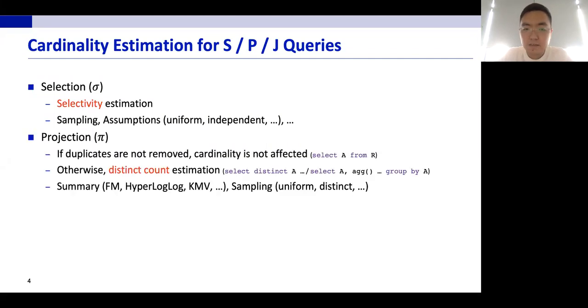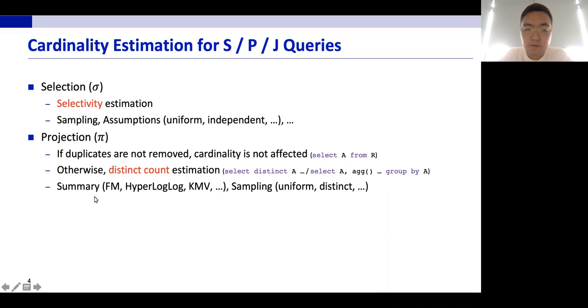For projection, the definition is a bit different in SQL versus in relational algebra. In SQL, a select operator does not automatically remove duplicates. And in this case, the cardinality of the dataset is not affected. However, in relational algebra, or if we have a distinct operator in SQL, then duplicates must be removed. And the problem is usually called distinct counting in the literature. Note that this also corresponds to the size of a group by query in SQL. And there are also different techniques solving this problem.